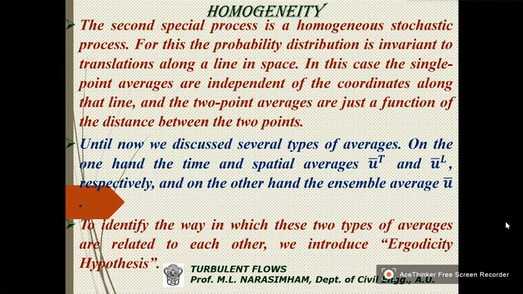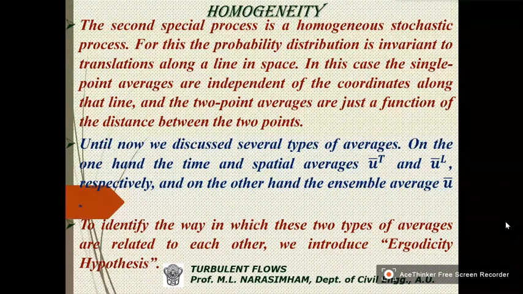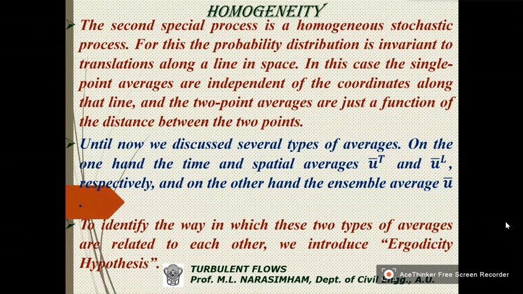Now, till now what we have discussed is the linear and second order, single point and 2-point averages. On one hand, the time and space averages, that is U bar T and U bar L respectively, and on the other hand, the ensemble averages U bar.